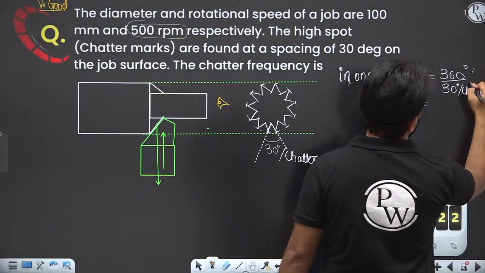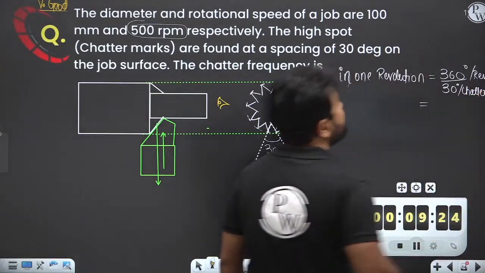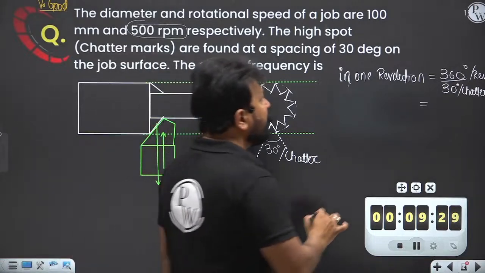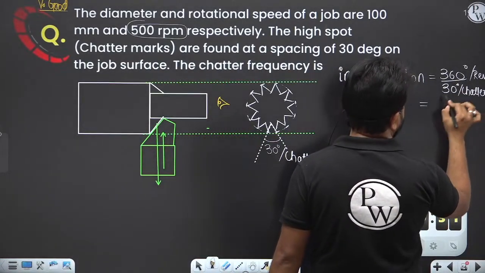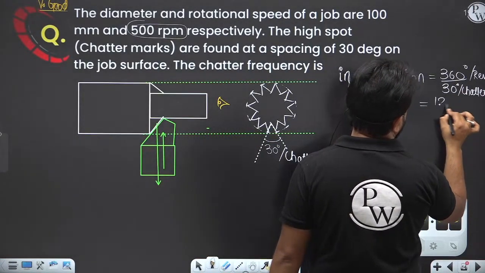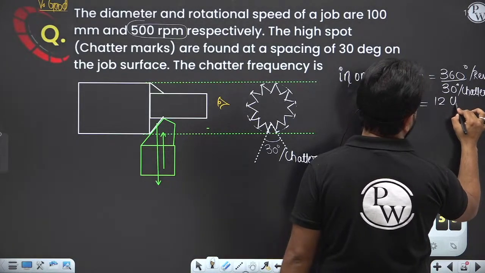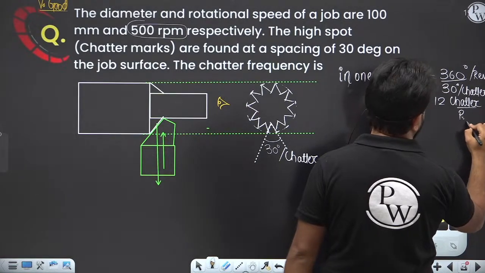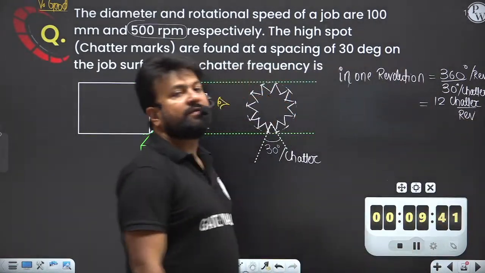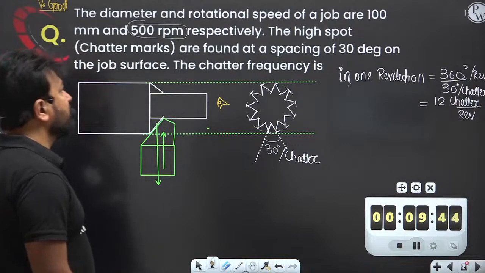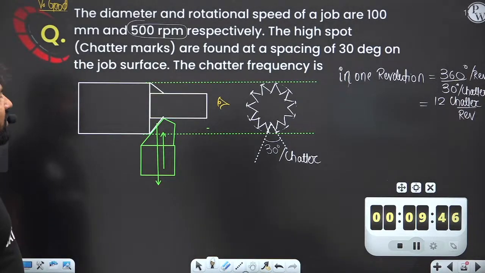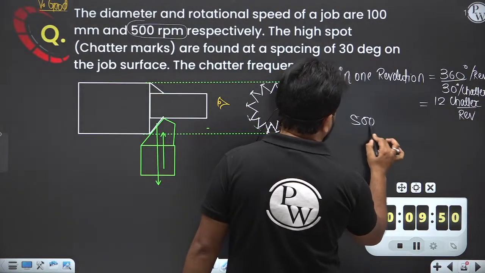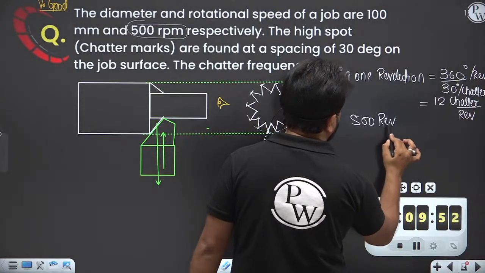This is 360 degree per revolution. In one revolution, how many degrees? 360 degree. So you will get 360 divided by 30, 12 chatter. My dear, 12 chatter per revolution. Yes or no? Now, you are doing 500 revolution per minute.